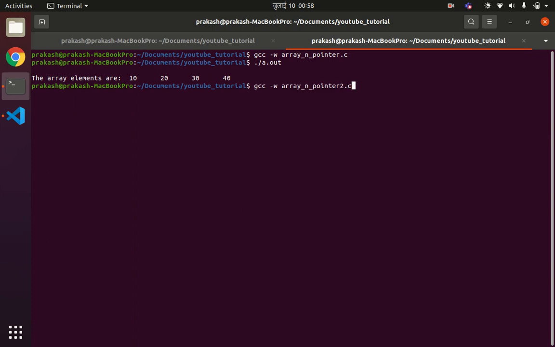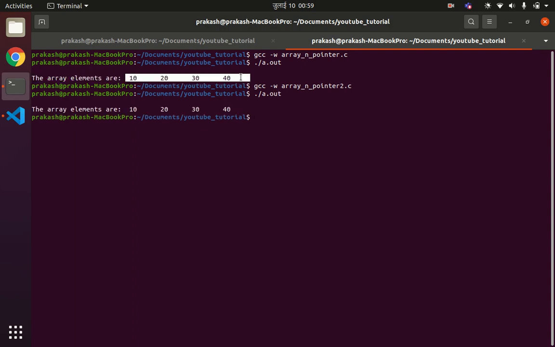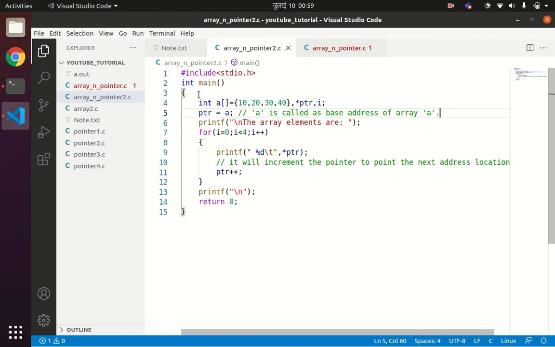./a.out. You can see you are getting the same result. So in order to get the base address of the array, you can simply write &a[0], or you can write simply the array name, which is a. So this is also the thing that you need to understand while dealing with the array.